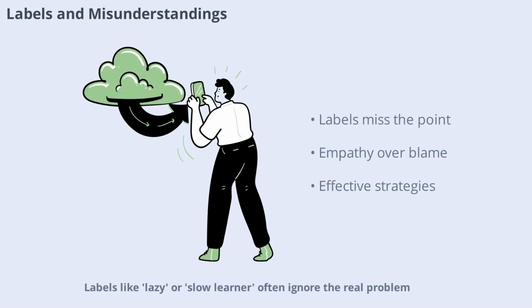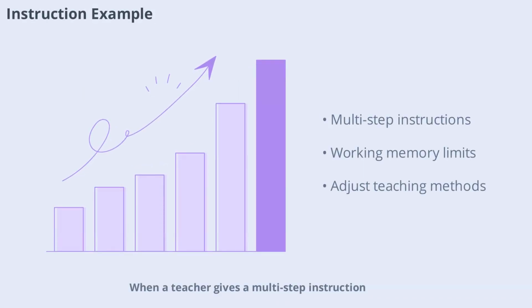Labels like lazy or slow learner often ignore the real problem. When a child struggles to follow instructions or complete tasks, the issue may be cognitive, not motivational. Understanding this helps teachers respond with empathy and effective strategies rather than frustration or blame. When a teacher gives a multi-step instruction, some children may only complete the first part. This isn't because they aren't listening, but because their working memory can't hold all the steps. Recognizing this allows teachers to adjust their instructions and provide the support children need to succeed.